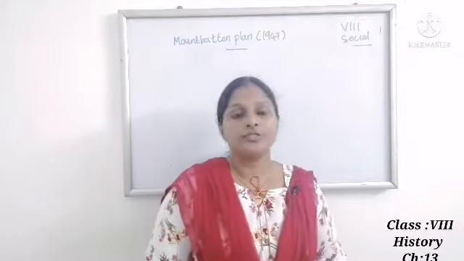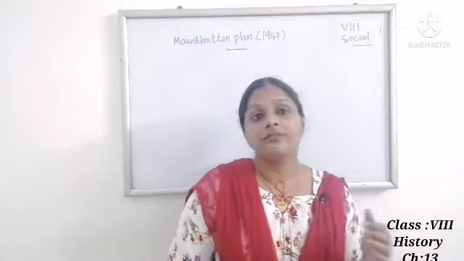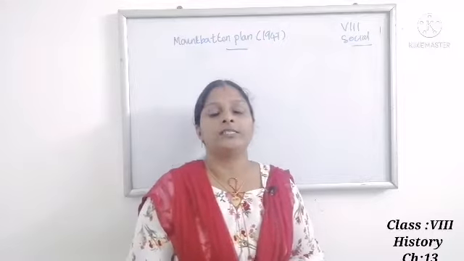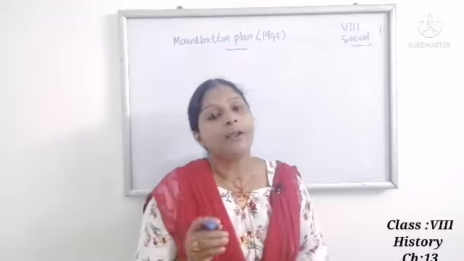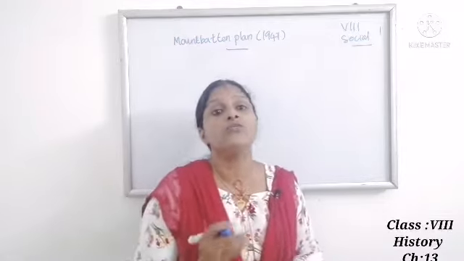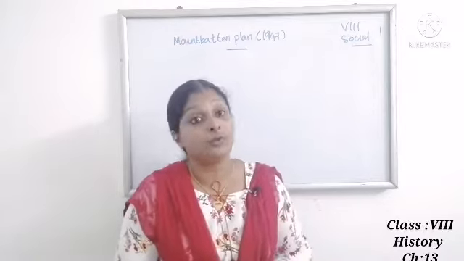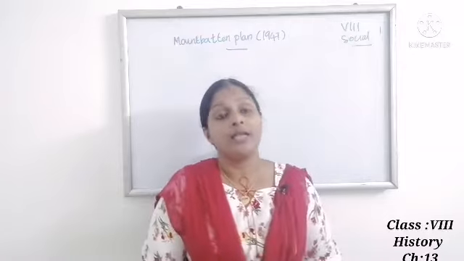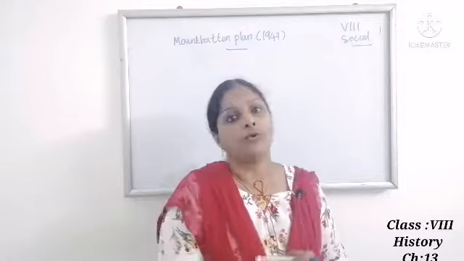First we are going to study the Mountbatten Plan. The year we have to know is 1947. On 20th February 1947, Prime Minister Attlee announced in the House of Commons the definite intention of the British government to transfer the power to responsible Indian hands by a date not later than June 1948.